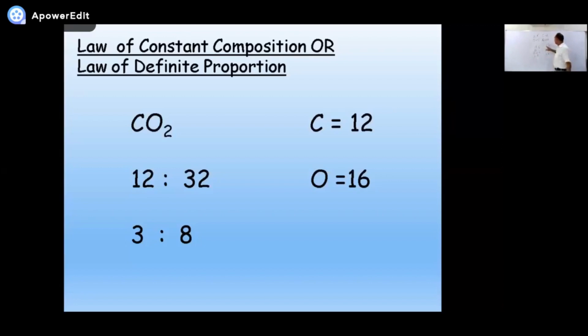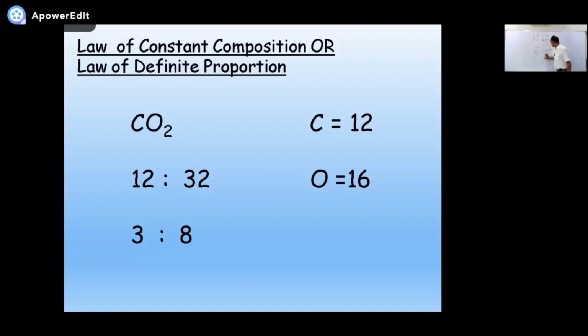Remember, we are not talking right now about their numbers. Now, what is the number here? What is the ratio of numbers? 1 carbon to 2 oxygen. The ratio is 1:2. This is the ratio by their numbers, and this is the ratio by their weight. There is a little bit of difference. All right? This is the ratio of numbers.